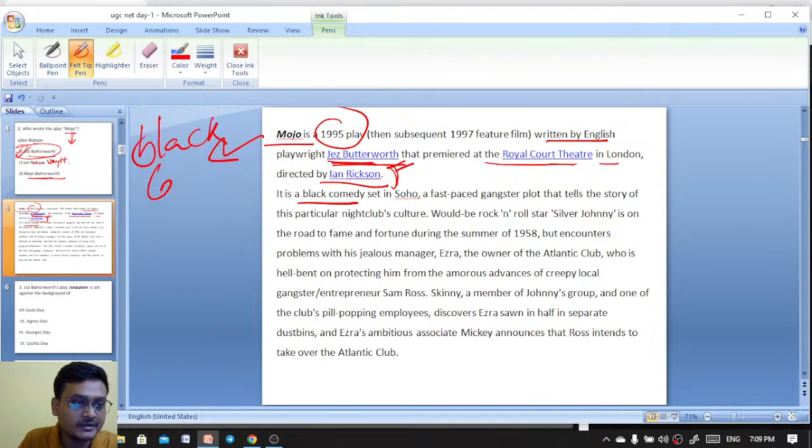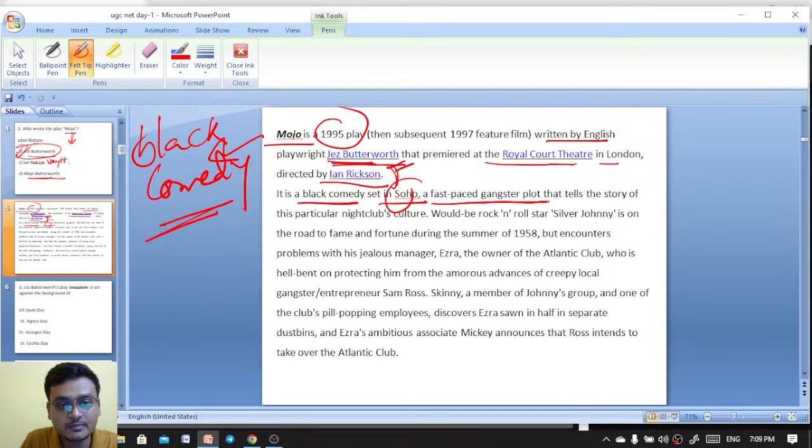Mojo is a black comedy. So this is also an example of black comedy. Mojo, set in Soho, is a fast-paced gangster plot that tells the story of a particular nightclub's culture. The would-be rock star, Silver Johnny, is on the road to fame and fortune during the summer of 1958.